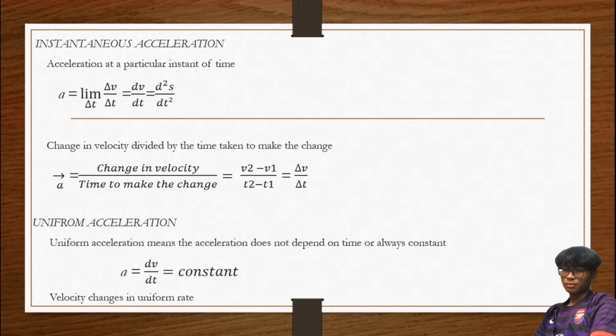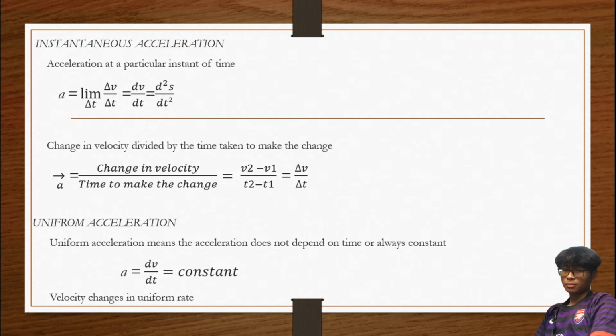Okay, uniform acceleration. Uniform acceleration means the acceleration does not depend on time or always constant. So kita tahu uniform acceleration, no change in acceleration occur, so means we know the acceleration will be constant. Okay, velocity change in uniform rate.